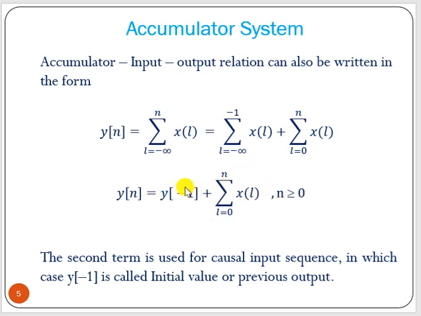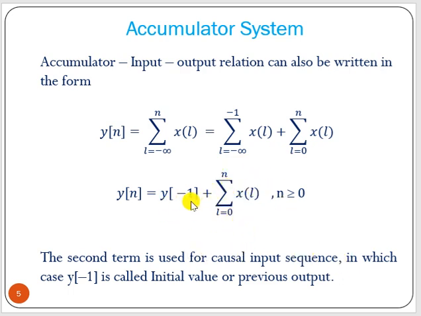The second term is used for a causal input sequence. Now what is a causal signal? If you remember, it is valid for n greater than or equal to 0, having non-zero values, and for n less than 0 it should be 0. So here it varies from 0 to n. This is a causal input sequence.